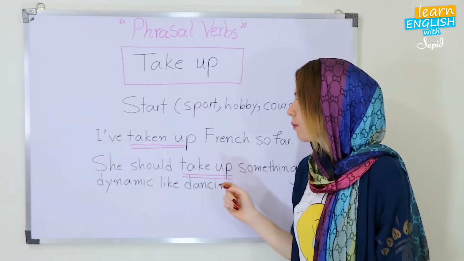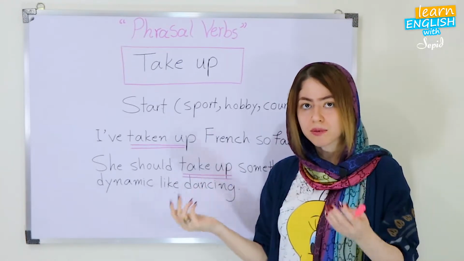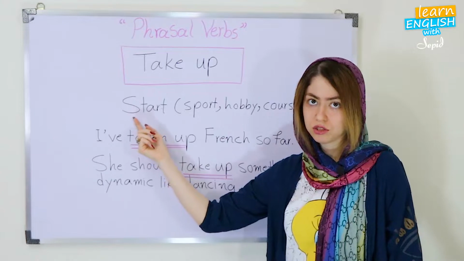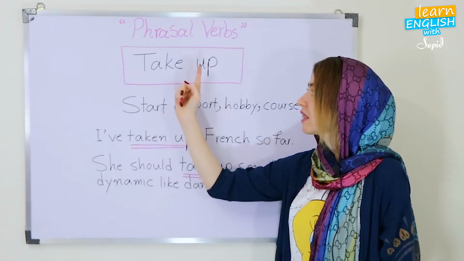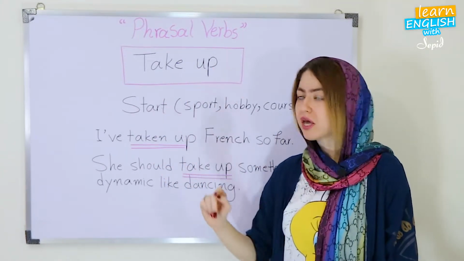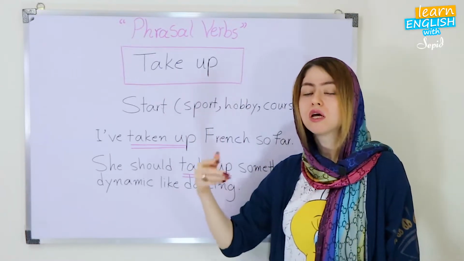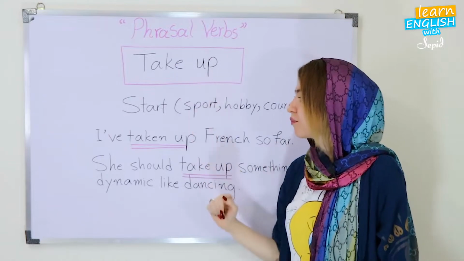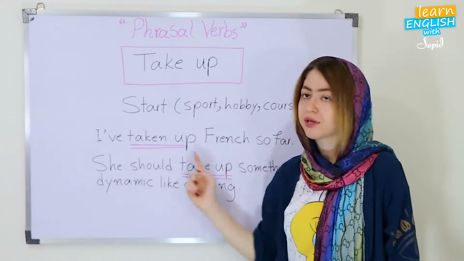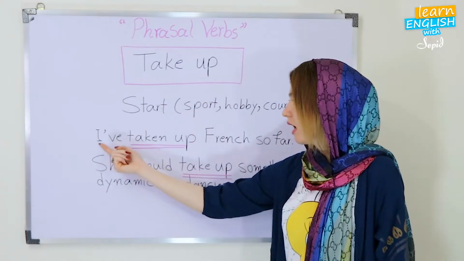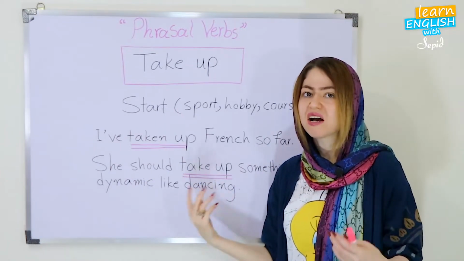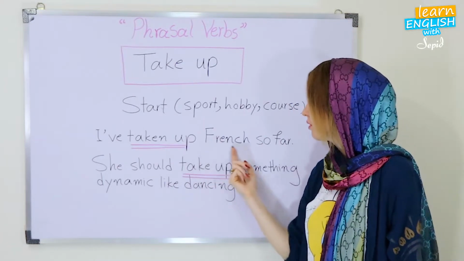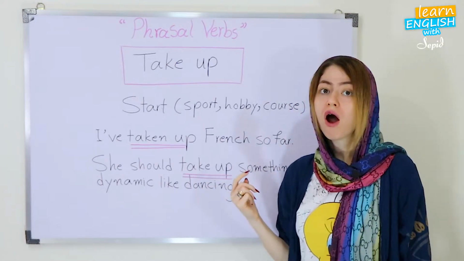So if you want to learn something new, you need to start it. You need to take that activity up, or take up that activity. So it can be a separable phrasal verb. Let's see. There is an example here. I've means I have, present perfect. I've taken up French so far.